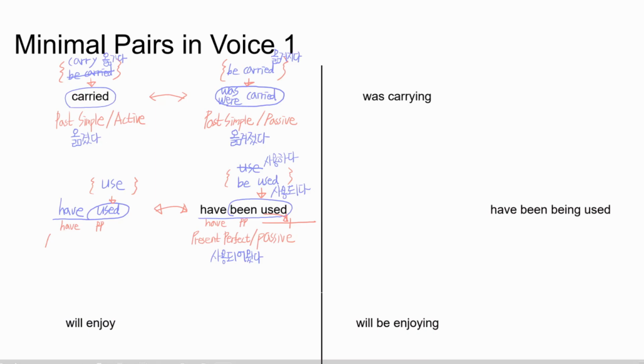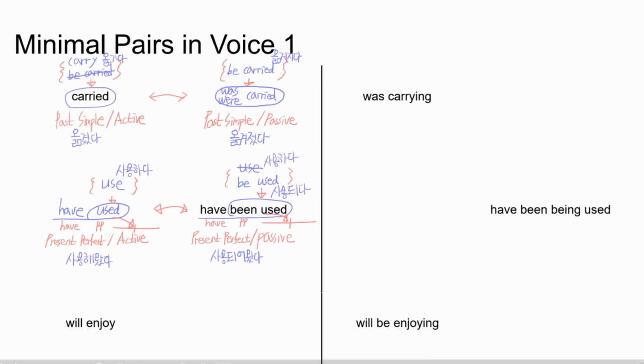It has the same present perfect tense but in active voice. So what does have used mean? Use means 사용하다. So have used means 사용해왔다. Because have pp, present perfect tense, means from the past, finished now.